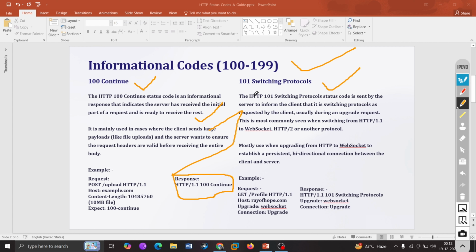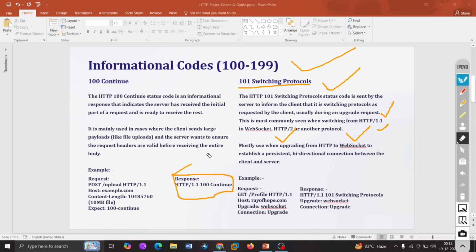Then there is something called 101 switching protocols. This status code is sent by the server to inform the client that it is switching protocols as requested by the client, usually during an upgrade request. This is most commonly seen when switching from HTTP to WebSocket or HTTP/2 or any other protocol. You might have seen it, right?